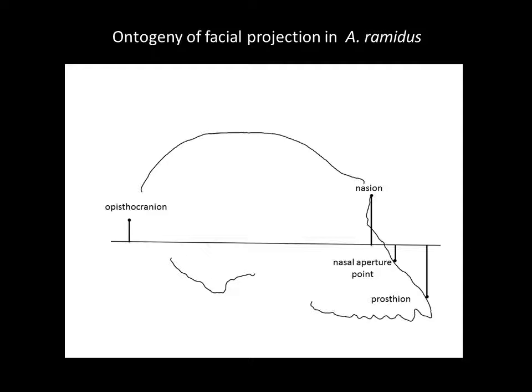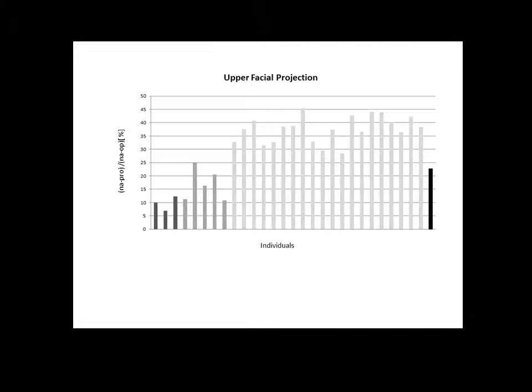Interestingly, in Ardipithecus ramidus, it's in a similar position as an infant chimpanzee, that is, in the middle of the skull as opposed to moving backwards. So instead we used opisthocranion instead of porion, and we measured nasion to nasal aperture as a percentage of the entire length of the skull from opisthocranion to prosthion, and nasal aperture to prosthion as a percentage of the entire length of the skull from opisthocranion to prosthion.